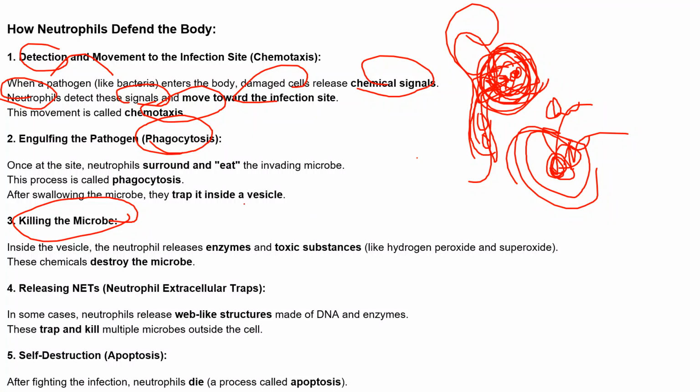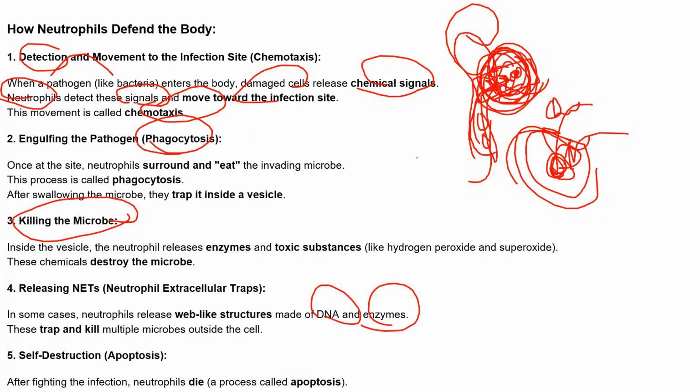After that, they also release the net-like structure. Neutrophils also release some web-like structure which is made up of DNA and enzymes, so that they can trap multiple microbes outside the cells. If there are other antigens also, they will trap all those pathogens from their surroundings, right?